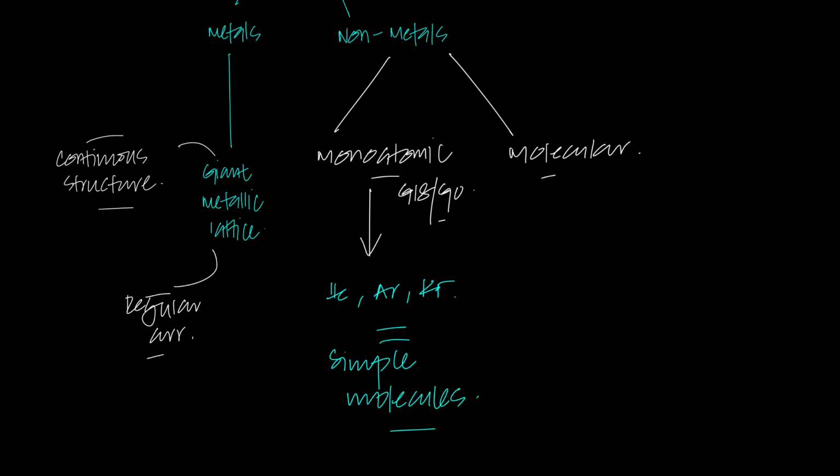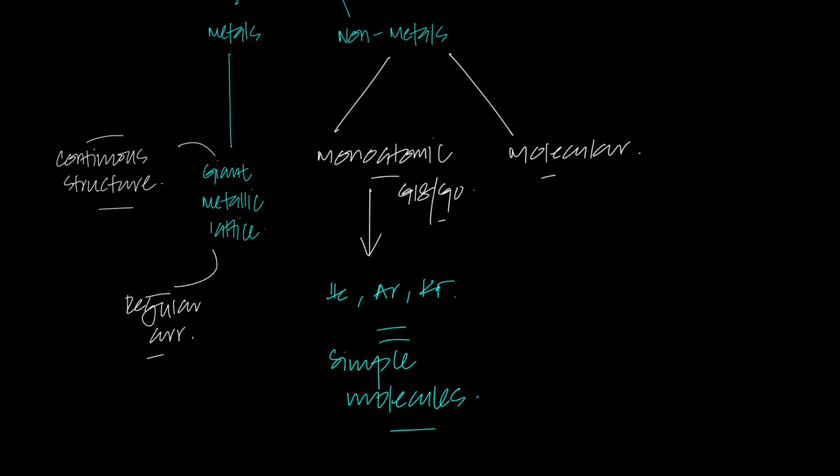Now, you guys may think, sir, in O levels and IGCSE, we learned that molecules must have two or more covalent bonds, right? In O levels and IGCSE, you did in fact learn this, that a molecule forms when there are two or more covalent bonds between atoms. But helium has no covalent bonds. Neon has no covalent bonds. They are just monoatomic gases. Remember, in O levels and IGCSE, to make it simple for you, we used to say monoatomic gases, but in reality, they are called monoatomic molecules.